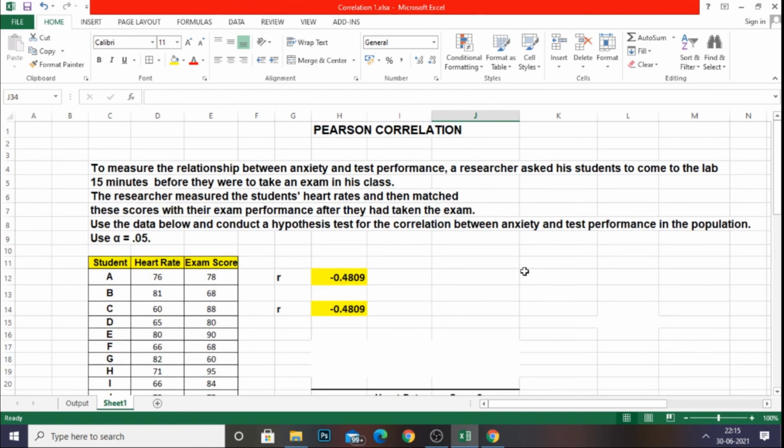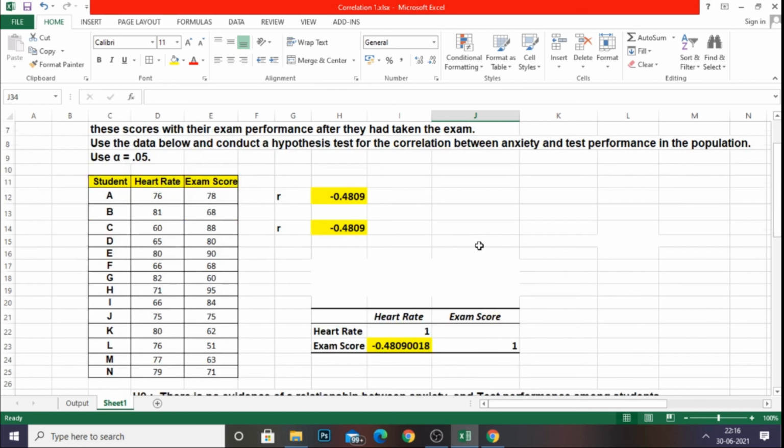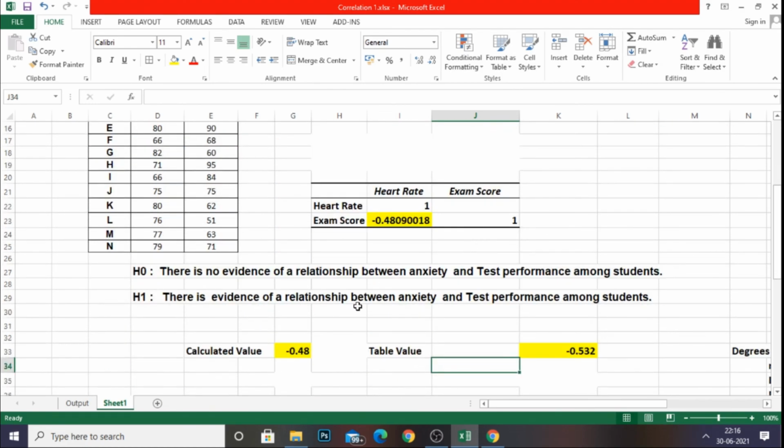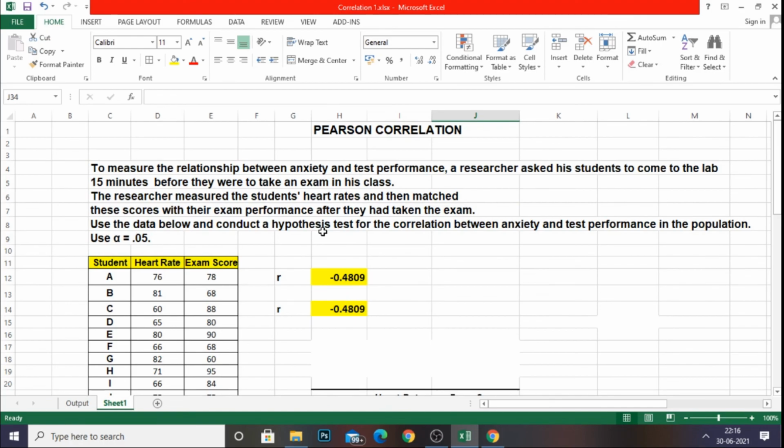Right? So the second confirmation we made: the first confirmation is that both the variables, anxiety and test performance, are negatively correlated, and the second confirmation is that there is a relationship between anxiety and test performance among students. So by these ways, we can confirm Pearson correlation and we can test the hypothesis.